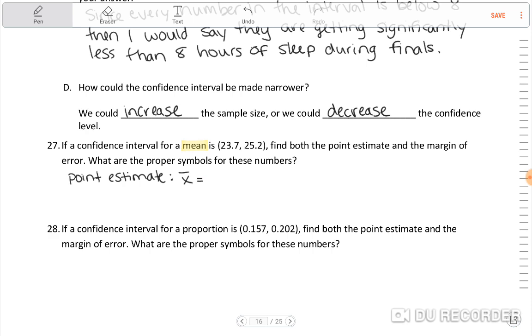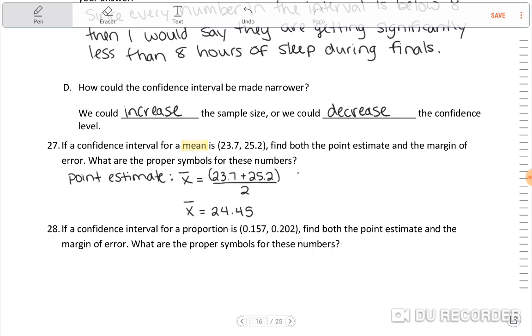So the number right in the middle, right? And so what we would do to find that is we would add 23.7 plus 25.2 and then divide by 2. That's how you take the average, or the mean, I should say. So X bar equals 24.45. Okay, that's halfway in between those two numbers.